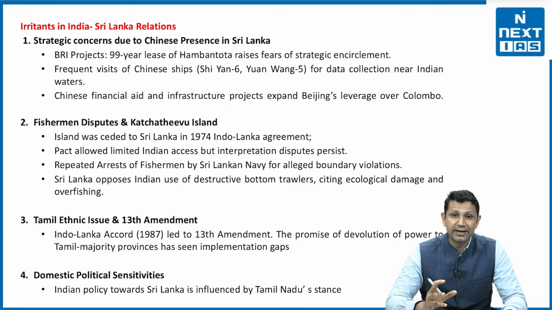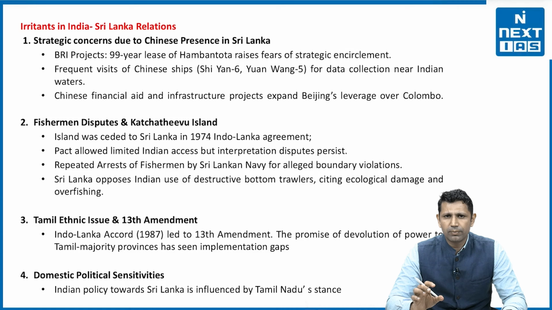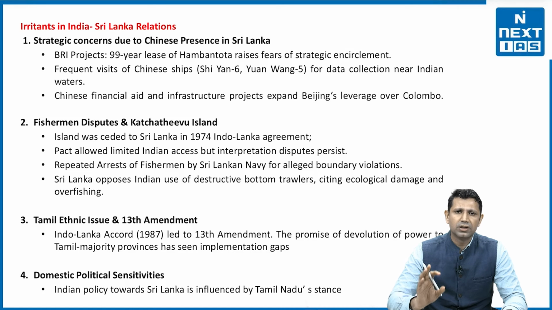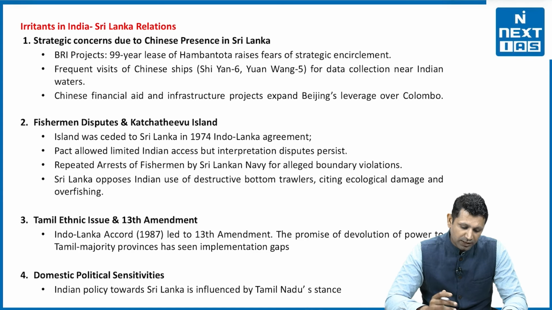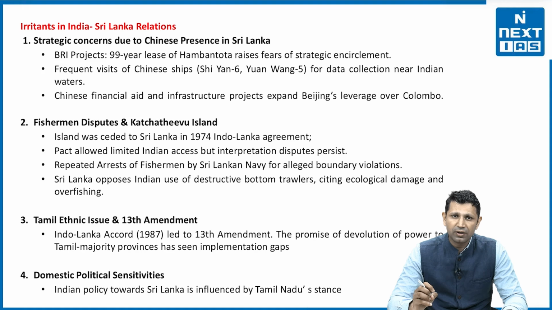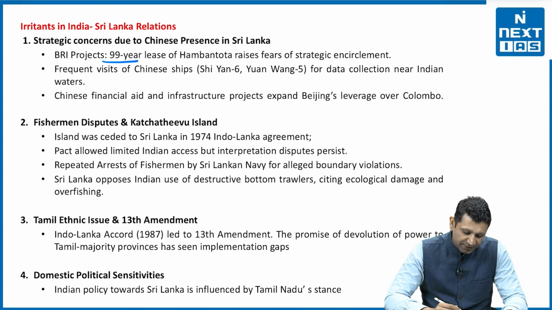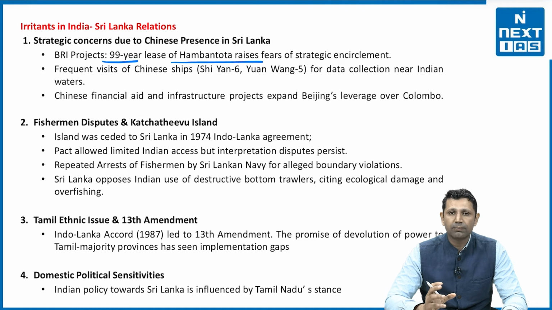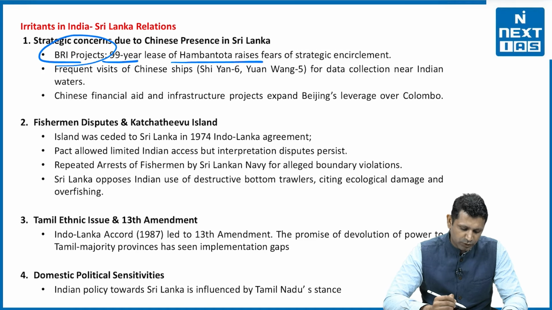Now next is what are the irritants here. The first and foremost irritant is Chinese influence over Sri Lanka. China is very much invested in Sri Lanka. For example, it has a 99-year lease on the Hambantota port under its BRI project.